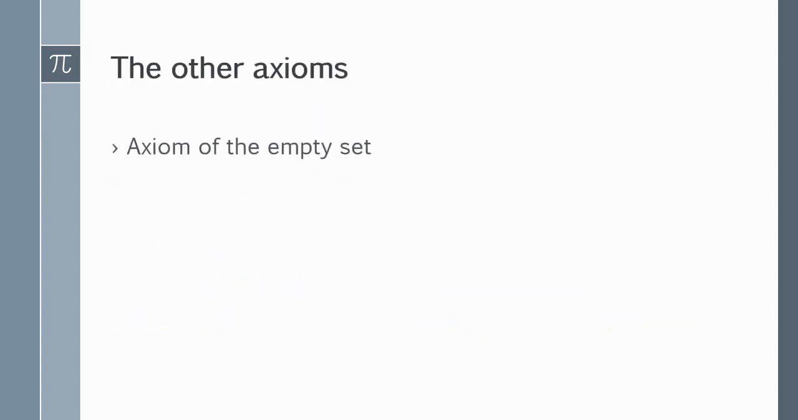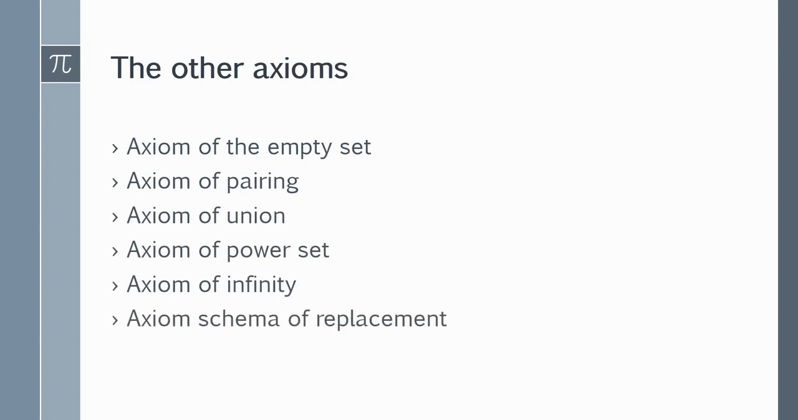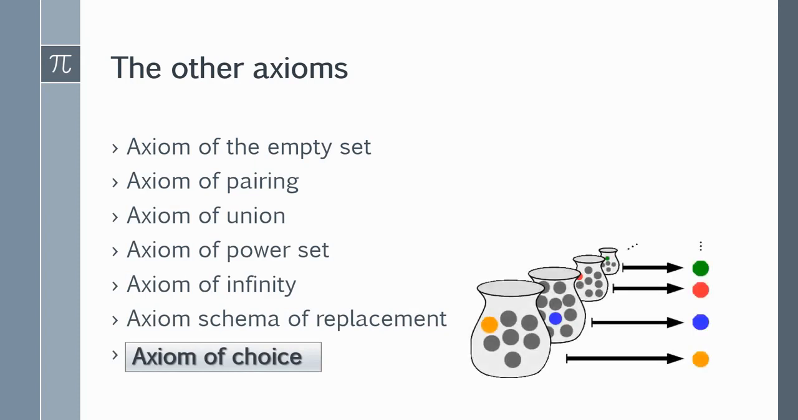There are of course a lot more axioms, like for example an axiom which postulates the existence of the empty set, an axiom which allows us to pair two sets together into a new one, another axiom which lays the foundation for the union of sets, another one which allows for the existence of the power set, an axiom which postulates the existence of infinite sets, and an axiom that states that the image of a set is also a set. The last axiom, the axiom of choice, states that there exists a set which contains just one undefined element for each set of a predefined system of sets. It is very controversial and its validity is even today still disputed.